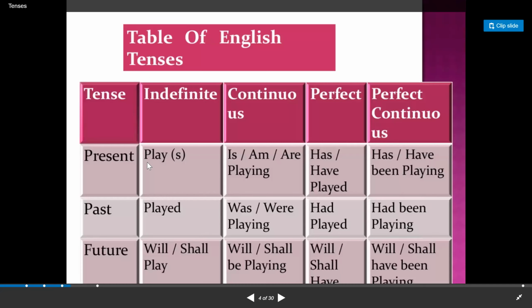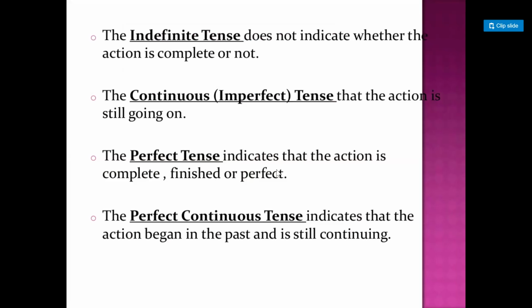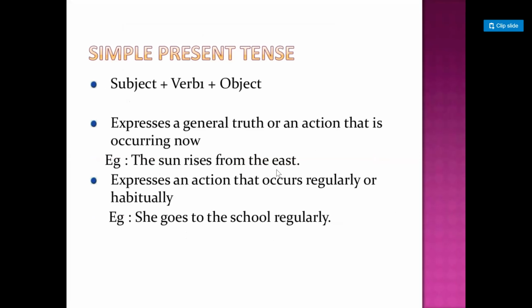Let's begin. Beta, this is the table, a detailed table about the tenses like present indefinite or present simple, past indefinite or past simple, future indefinite or future simple. And then continuous: present continuous, past continuous, and future continuous. Now we will go through a little bit of detail about all these. Though we have already done it, as it is a reinforcement and review of the same topics that we have covered, let's recall all these tenses. I'm going to skip that slide.